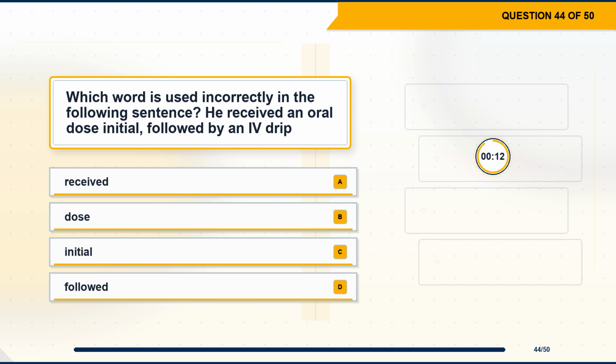Question 44. Which word is used incorrectly in the following sentence? He received an oral dose initial, followed by an IV drip. Option A, received. Option B, dose. Option C, initial. Option D, followed.